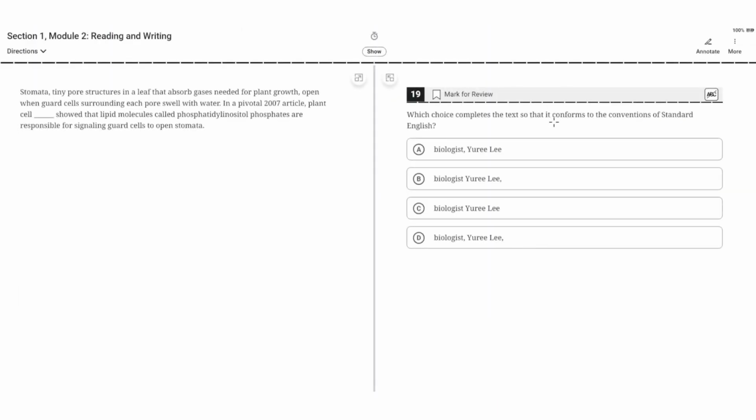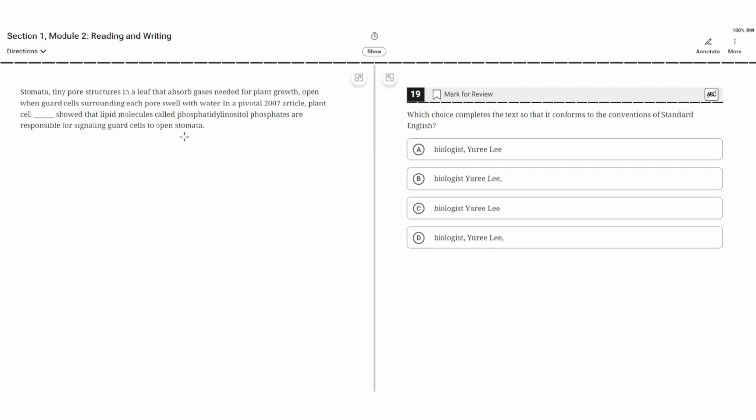Which choice completes the text so that it conforms to the conventions of standard English? Stomata, tiny pore structures in a leaf that absorb gases needed for plant growth, open when guard cells surrounding each pore swell with water. In a pivotal 2007 article, Plant Cell blank showed that lipid molecules called phosphatidylinositol phosphates are responsible for signaling guard cells to open stomata.